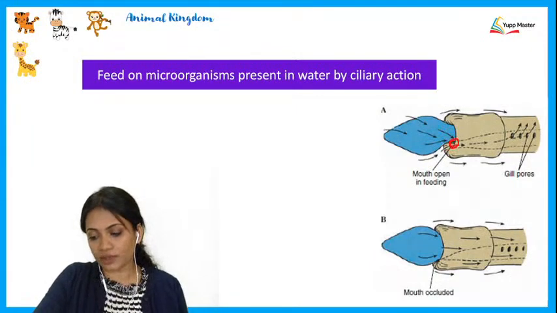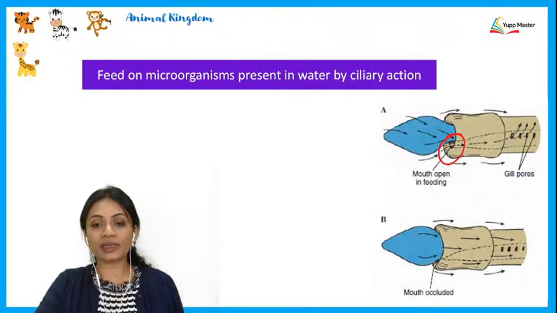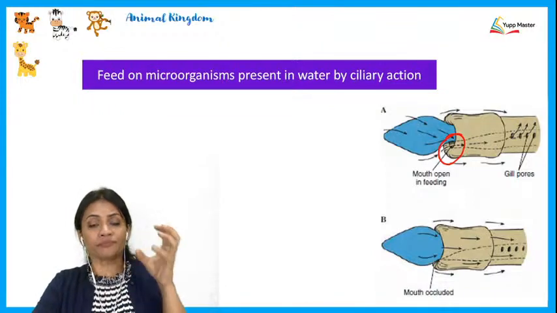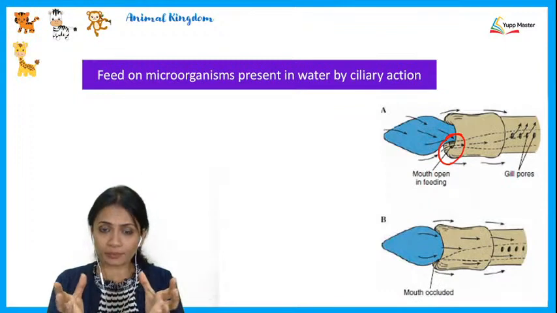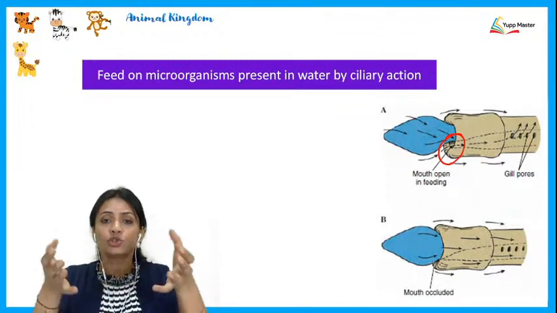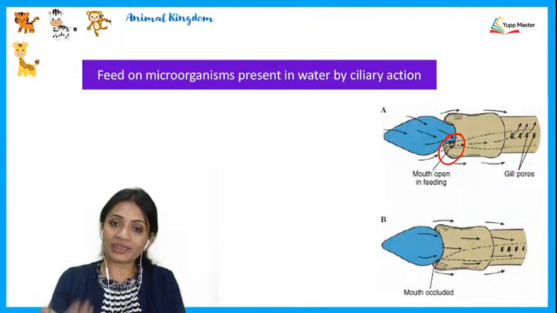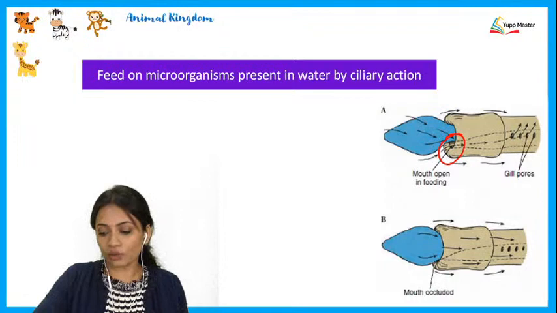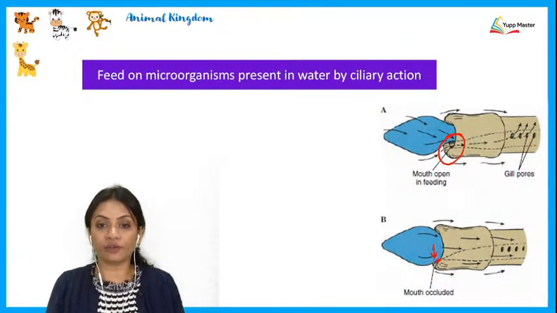Okay, first of all, understand that this opening here is the mouth, and surrounding the mouth region there are going to be so many cilia present. Those cilia are going to enable bringing in all the food. So the cilia will help in taking the food in, and once the food is in, you can see how the proboscis has come back down and the mouth has been covered again.